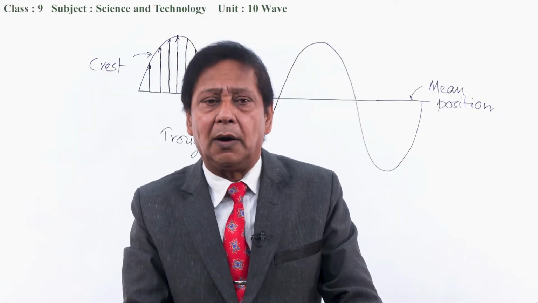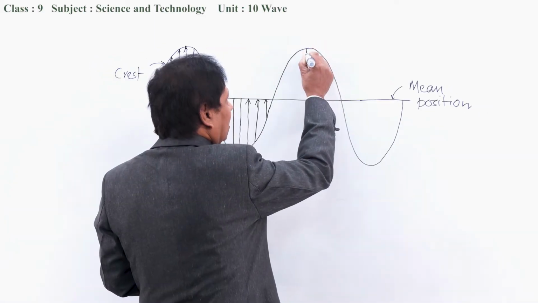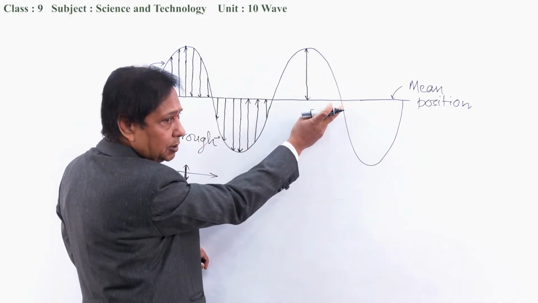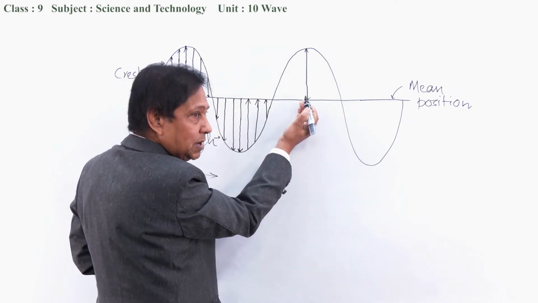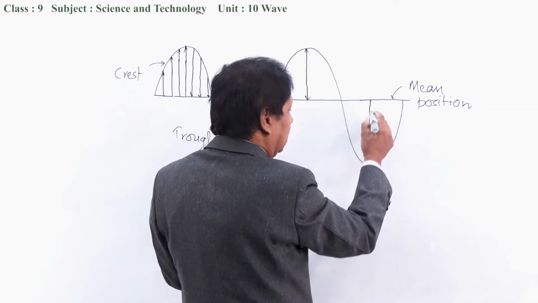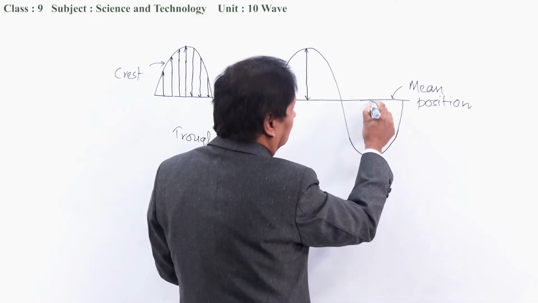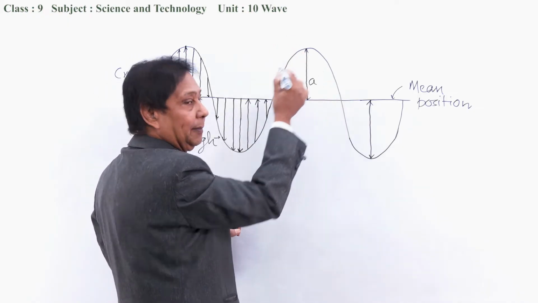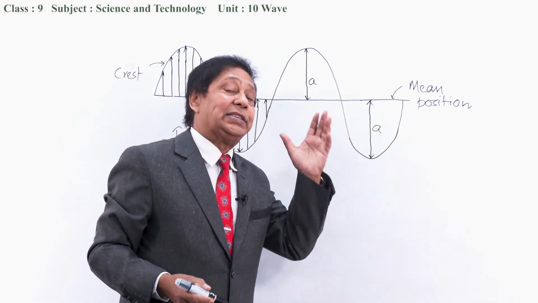Now, let's talk about other terms also. Look at the diagram. This is the maximum displacement of the particle of the medium. This particle of the medium displaces maximum to this height from the mean position, and it can displace to this depth from the mean position. And this maximum displacement of the particle of the medium is called amplitude. It is denoted by A, it is a physical quantity and its unit is meter.